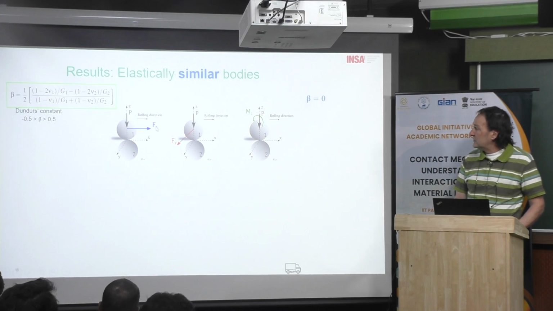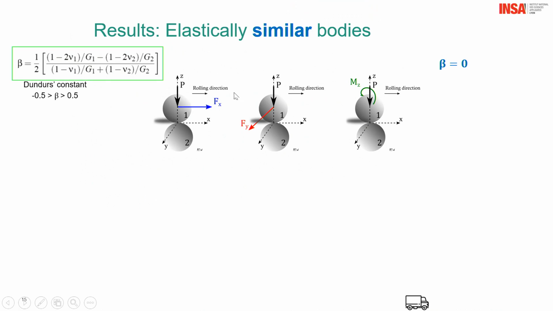And then we will study the effect of 3 types of tangential or spinning force: the tangential force along the rolling movement, then acceleration or braking; the tangential force in the transverse direction due to centrifugal force, for example; and the spinning torque around the normal of the contact due to rotation of the wheel. Okay, and this is for the first simulation. This is for similar elastic bodies.